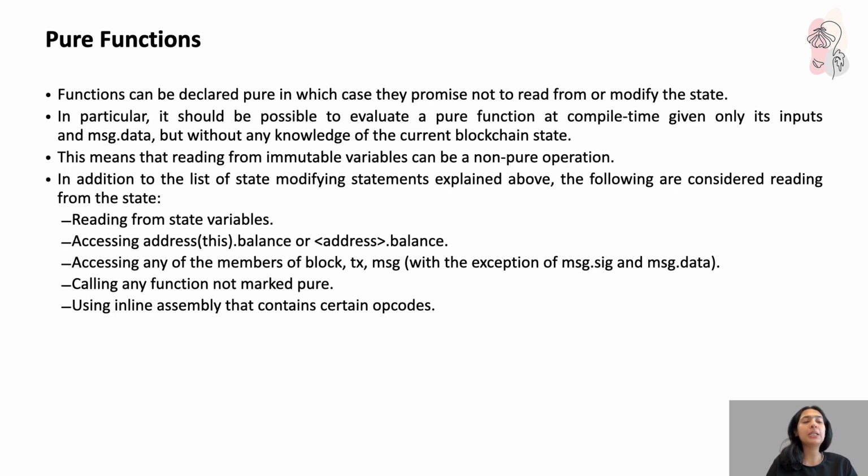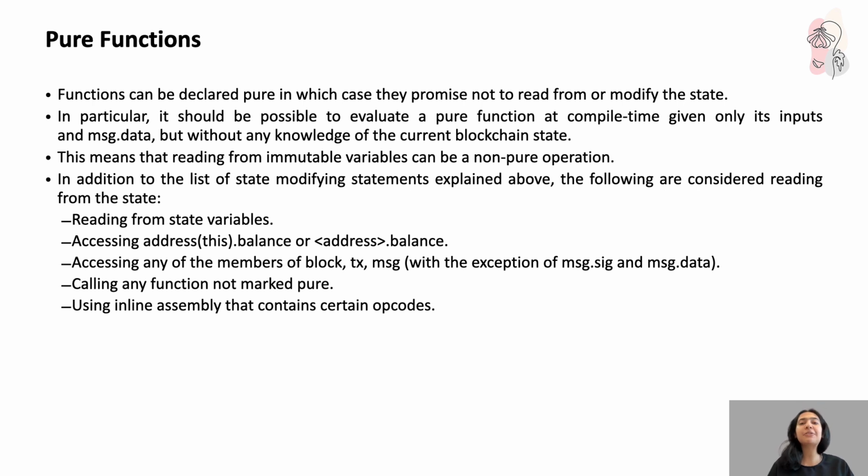Now coming to pure functions. Functions can be declared pure if they promise that they're not going to read from or modify the blockchain state. So what are these functions going to do? Let's say they are passed parameters, and their work is only to work on those parameters. They're not concerned about the state of the blockchain, what is happening in the blockchain, or what variables are there in the blockchain. They only keep themselves specific to whatever values are passed into them as arguments.